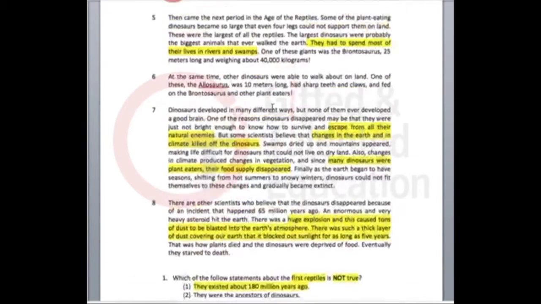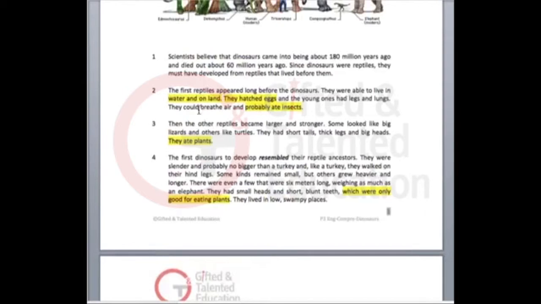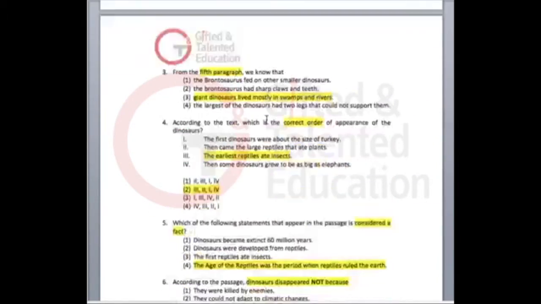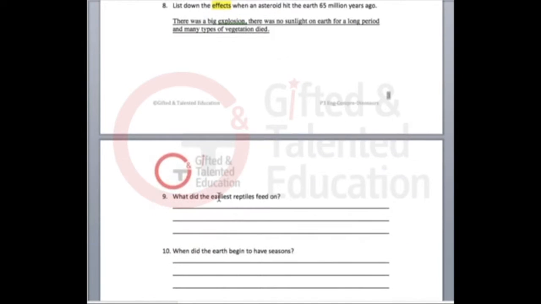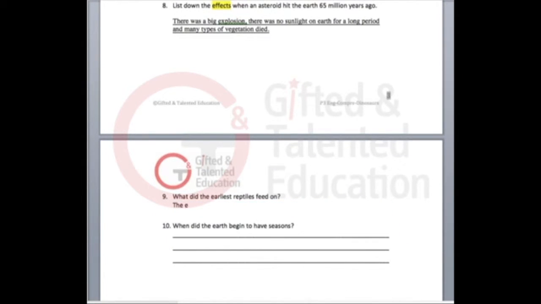What did the earliest reptiles feed on? It's actually mentioned many times earlier in the passage. Okay, if you look at paragraph 2, the earliest reptiles probably ate insects. Alright, so just simply write it down. The earliest reptiles fed on insects. Right?